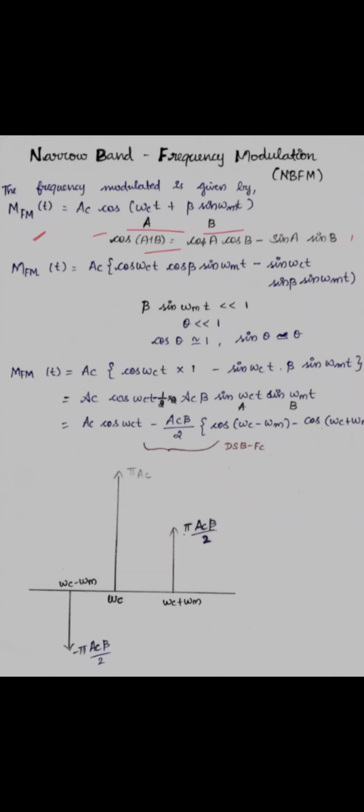Now m of FM(t) will be Ac cos omega c t, and in cos A cos B we will replace cos(beta sin omega m t) minus sin omega c t sin(beta sin omega m t).